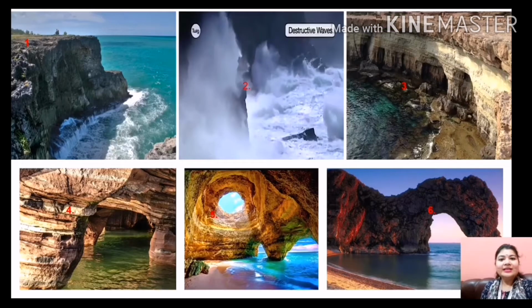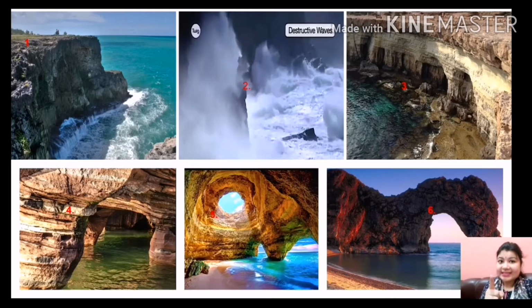Now let us look into these pictures which I have collected only for you all, so that you will understand in a better way. Number 1 picture is all about that vertical course of rock above the seawater, which is known as sea cliff.